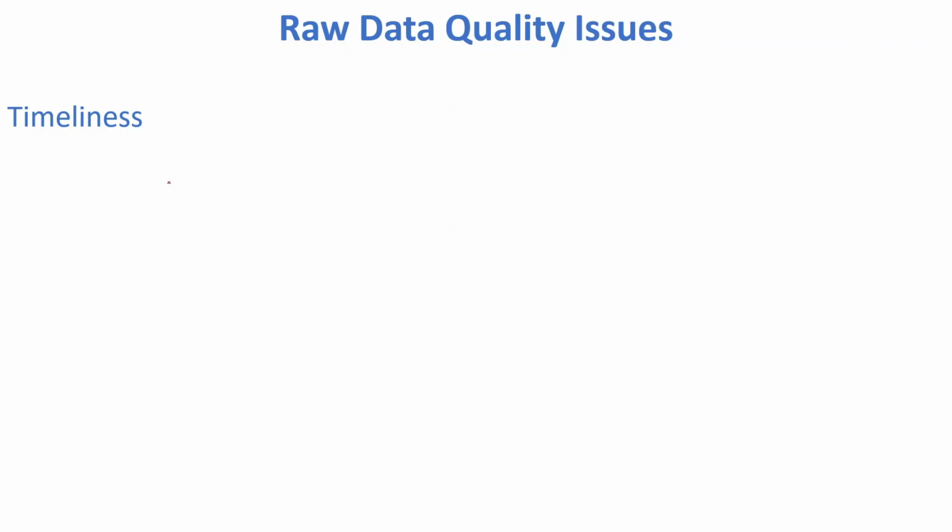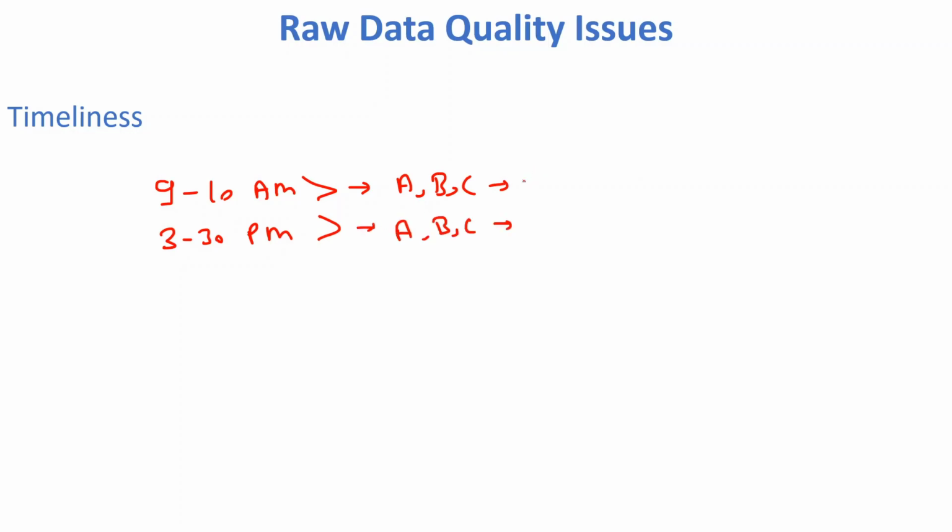Like maybe you trade between 9 to 10 a.m. Then after that maybe you trade between 3 to 3:30 p.m. So during this particular time you watch all your shares A, B, C continuously, so that you can do the intraday trading. What happens when you are watching the particular record?